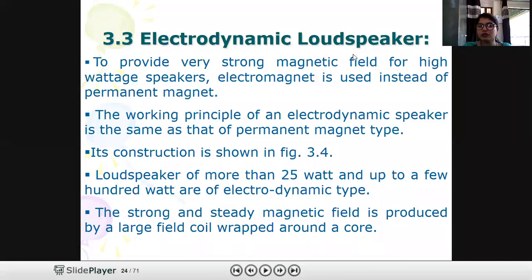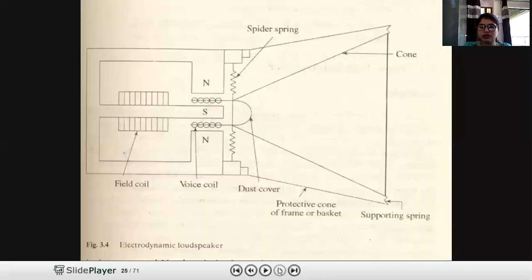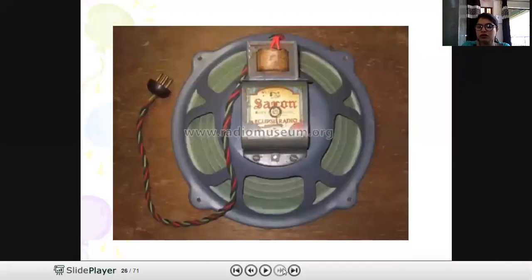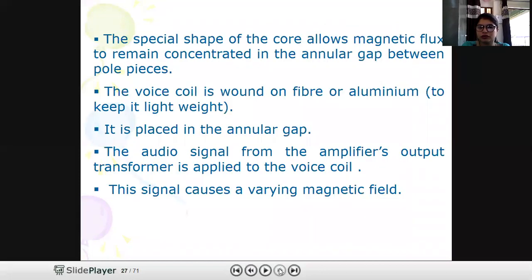This is the electrodynamic loudspeaker, and the difference is only this: a field coil has been added, and the rest is like a moving coil microphone. So the interaction between this coil and this coil will produce vibrations, and because of those mechanical vibrations, this diaphragm will move and a sound signal will be obtained. This is the electrodynamic loudspeaker.